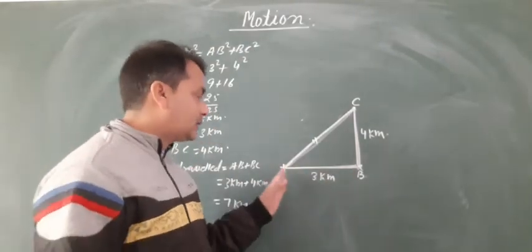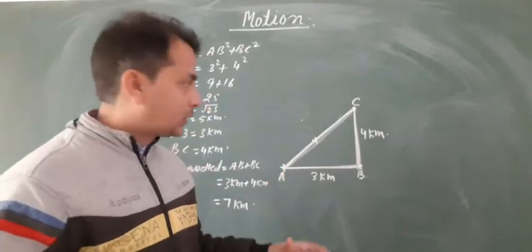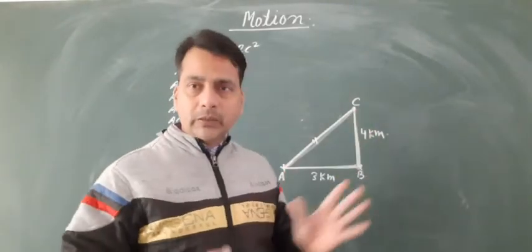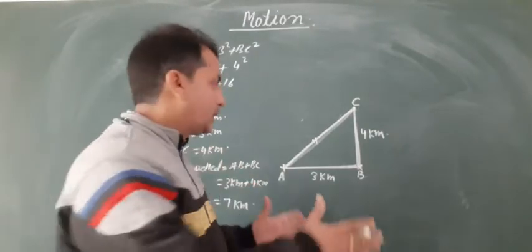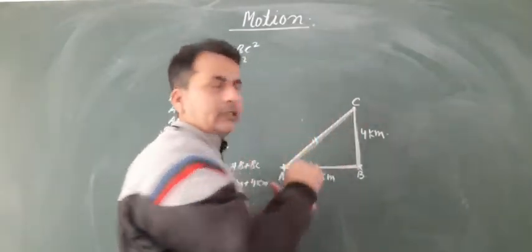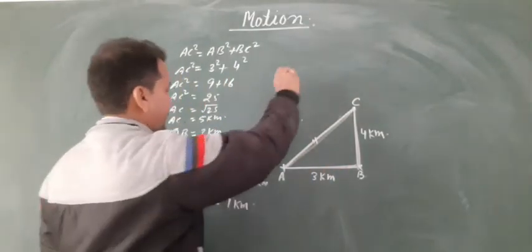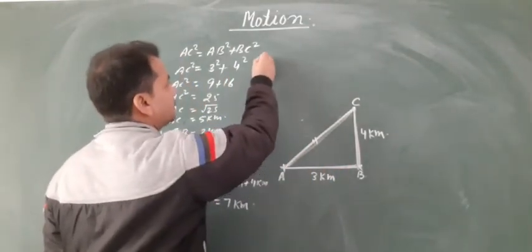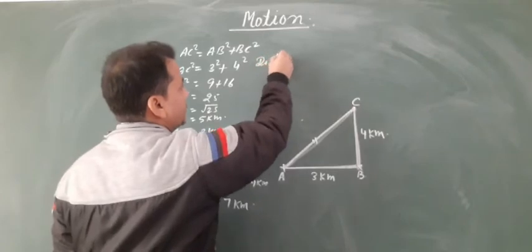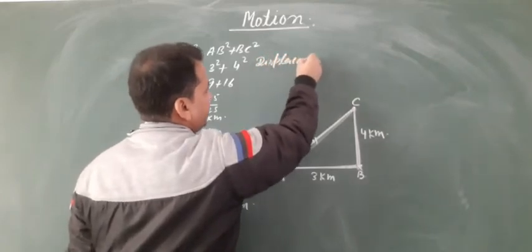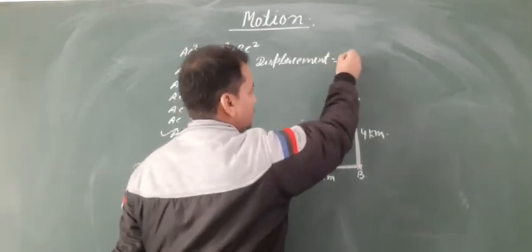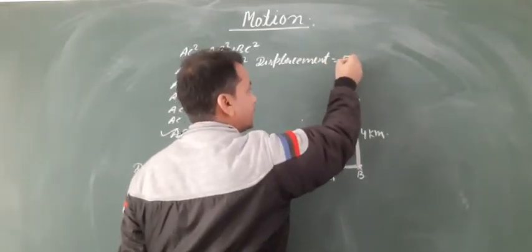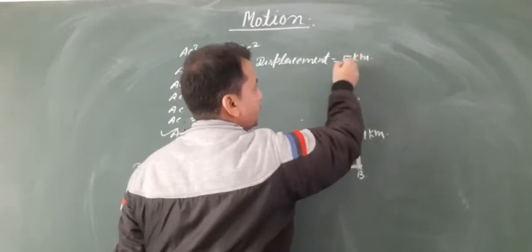So this is the displacement from the initial position to the final position. The initial or starting point in the right angle triangle is point A and the final point is point C. So the length between the initial and final position is AC, and displacement equals 5 km.